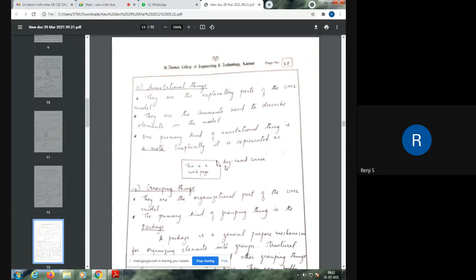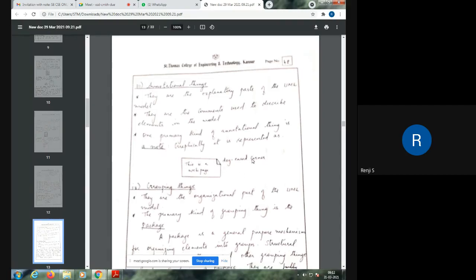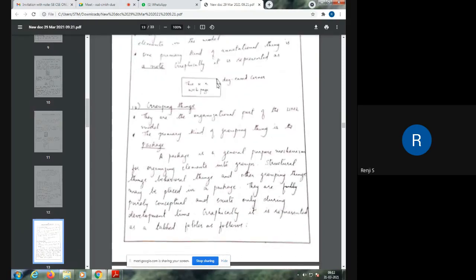And this represents a rectangle with a dog-eared corner. One corner will be folded inwards. I hope you can see the figure. The corner of the rectangle is folded inwards. This is called a dog-eared corner, and this particular symbol is used to represent a note. Wherever you want to write a note or a comment, you can use this symbol and write inside it, so that other people who are going to use your design will understand what you mean. Comments are often helpful for communication between team members.